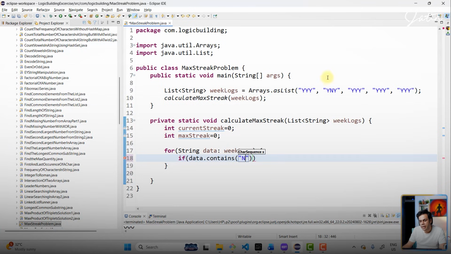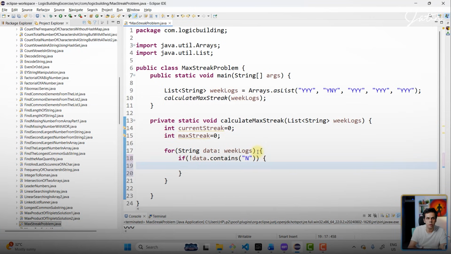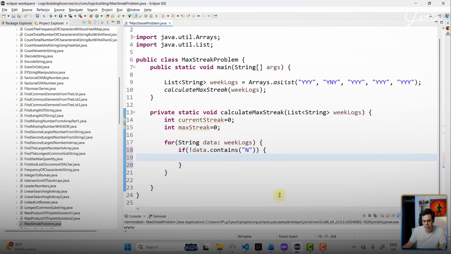Because the moment an n is present, it means that it is going to break the streak for us, right? So I'm going to say if data does not contain n, it means that it is a streak, meaning all the services were up and running. So over here, let's scroll down and bring this over here.